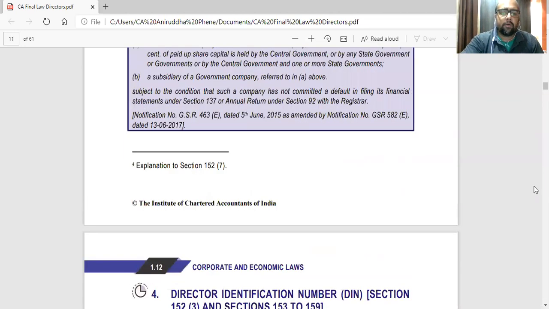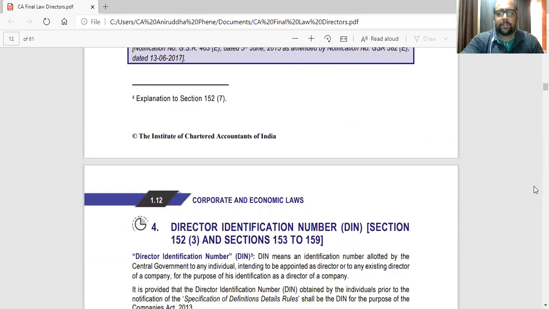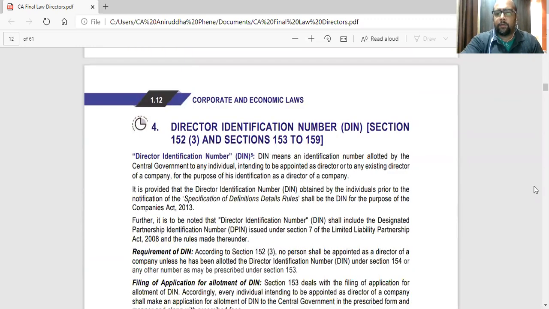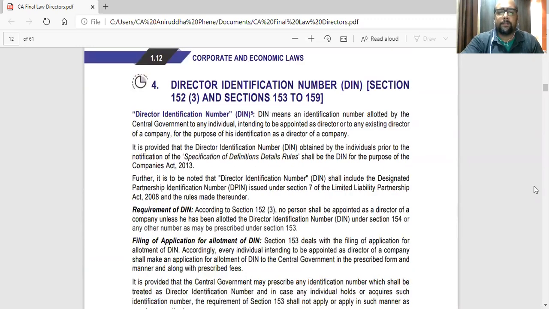So today we are going to start with section 153, that is DIN, direct identification number. So DIN covers section 153 to 159. That is what we are going to start with. Then 160 talks about appointment of a director other than retiring director. 161 talks about different kinds of directors and their appointment.